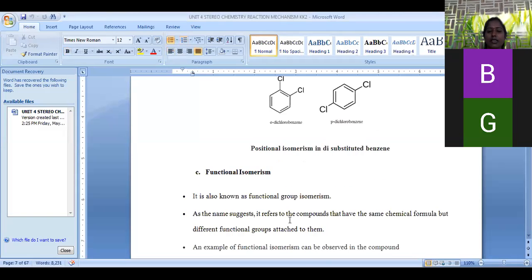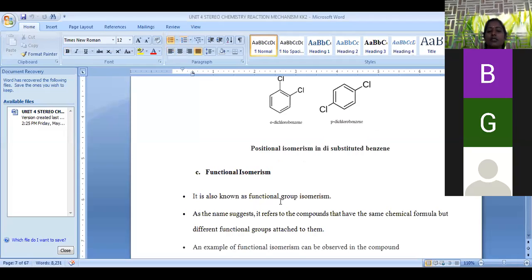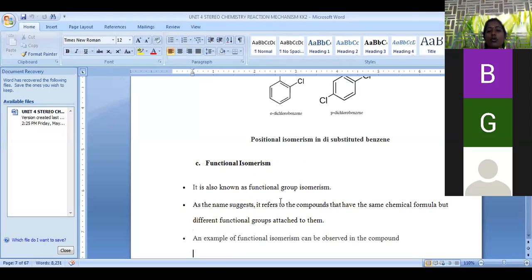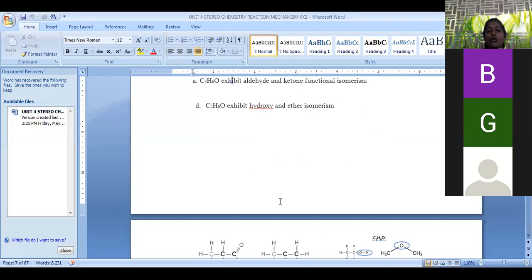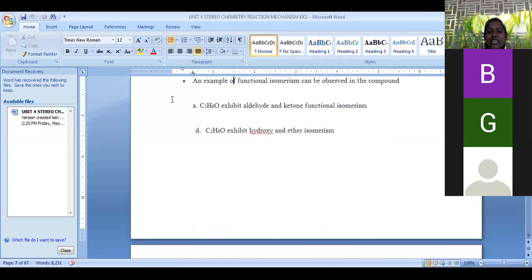Functional isomerism, in the sense that if we are changing the functional group, the molecular formula remains the same but the functional groups are varied, is called functional isomerism. We are going to consider C3H6O, which exhibits both aldehyde and ketone.